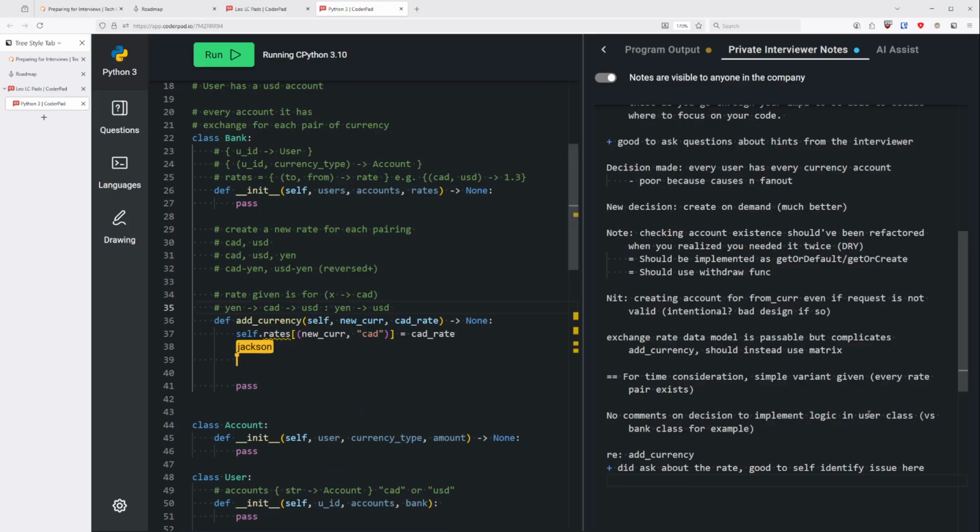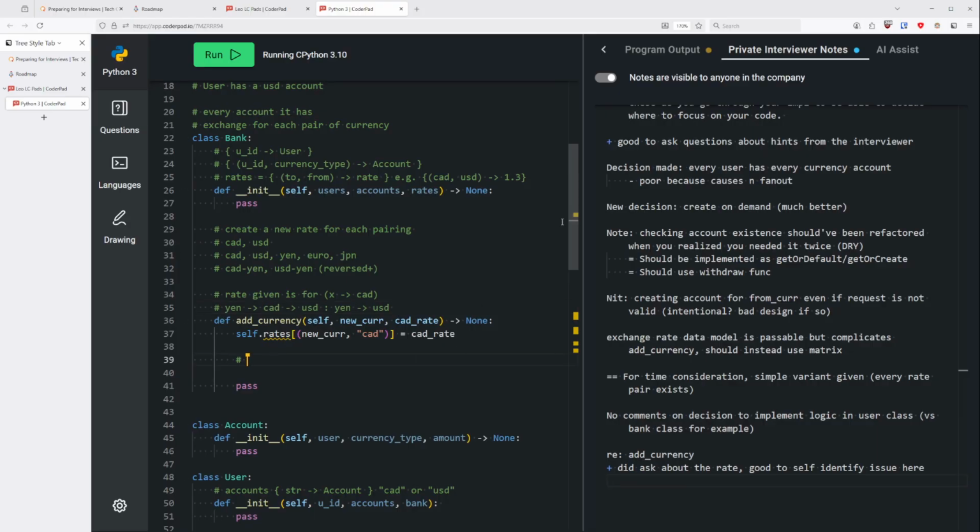I'd have to do some sort of... Let's say I had a bit more. After I add yen, and I suppose I implemented this already, I would get yen to USD. I feel like there's some sort of algorithm here to use. Yeah, well, there is a bit of algorithm to use, but we'll keep it simple for now.